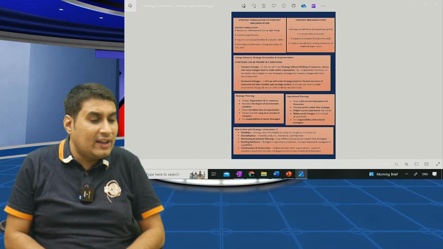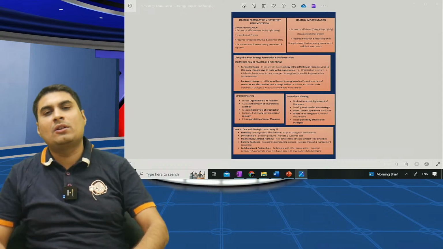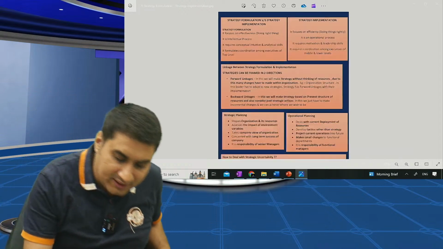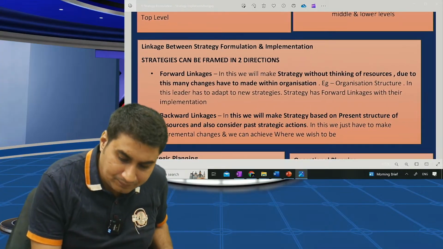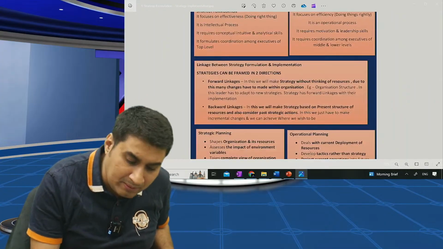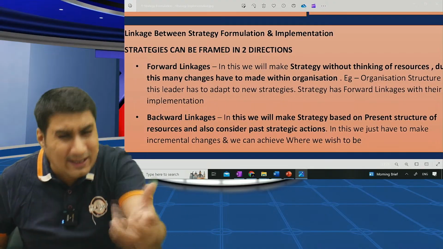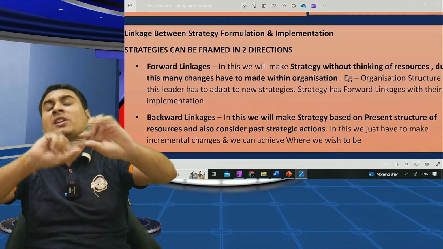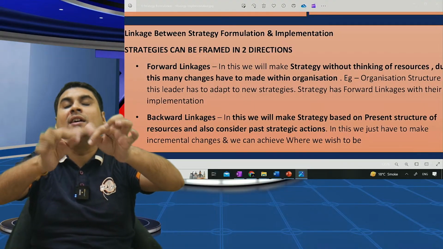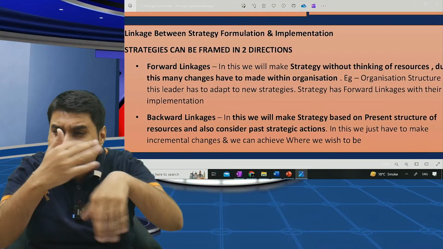With this, almost we are at the end. 2, 3 subsidiary questions are pending. Hardly 5, 10 minutes and we will finish. Topics are done. We discussed formulation and implementation. What's the linkage between formulation and implementation? In the exam, they can also ask how formulation and implementation are intertwined, linked to each other.